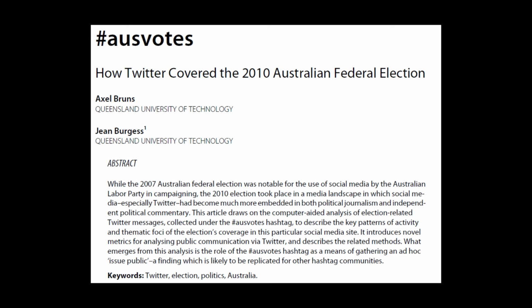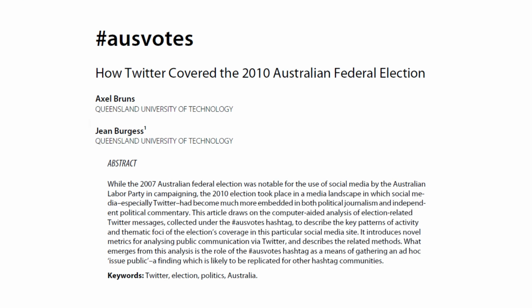In light of this proposed theory, I did some research and actually found someone who did a kind of similar thing at the Queensland University of Technology, Axel Bruns and Jean Burgess, I think that's how you pronounce his name, and it was about Twitter and how it covered the 2010 Australian federal election. Their perspective was slightly different from mine.